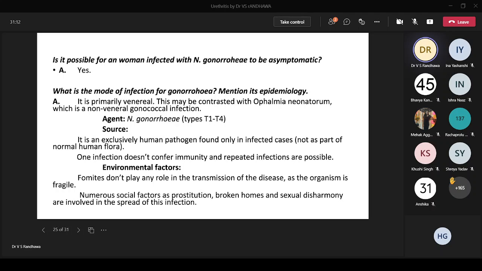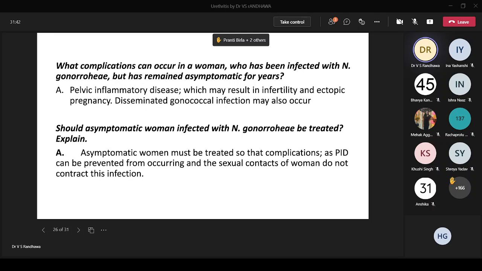Another very simple thing: is it possible for a woman infected with Neisseria gonorrhoeae to be asymptomatic? Yes. The importance we'll discuss later. Next, briefly, what's the mode of infection of gonorrhea? It's primarily a venereal disease. These are things about the epidemiology you should understand: fomites don't play an important role in transmission. The other social factors that might play a role are broken houses, sexual disharmony, and other things.